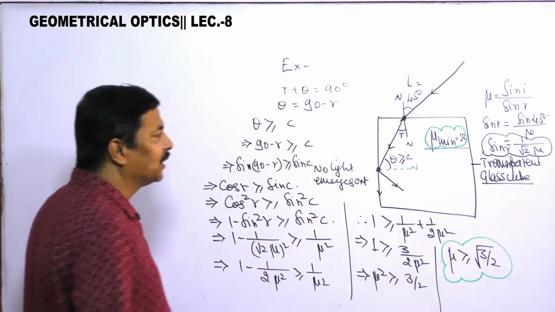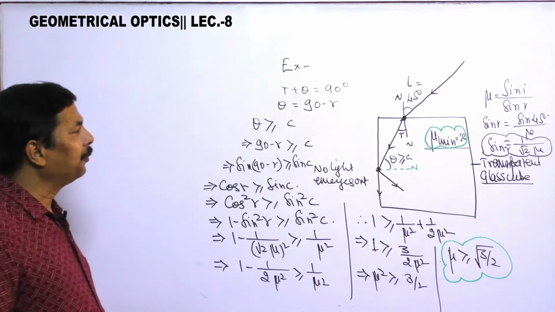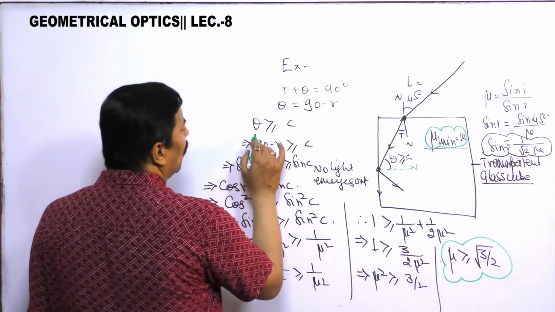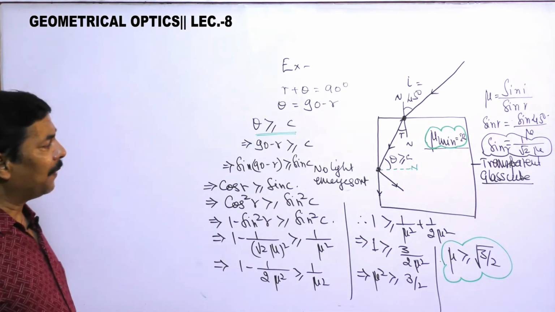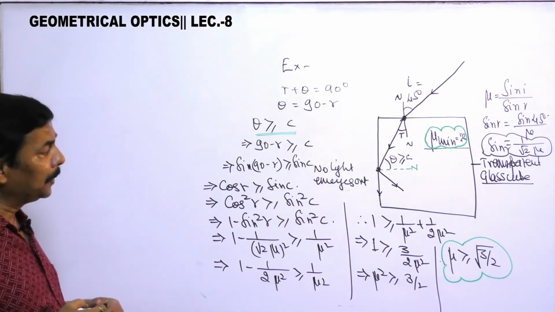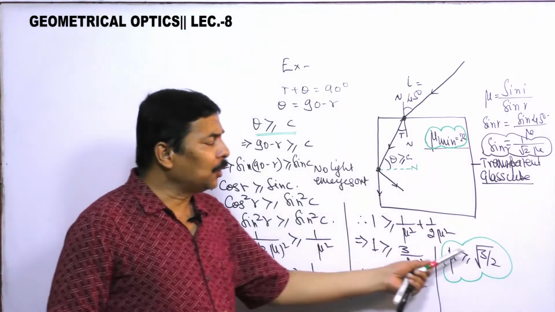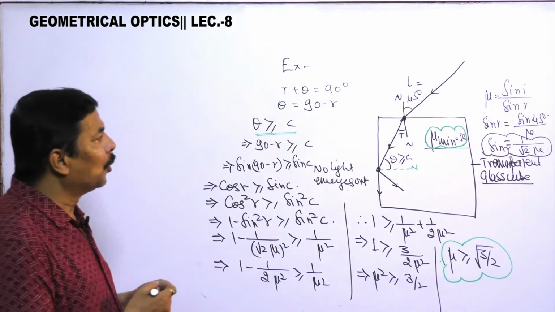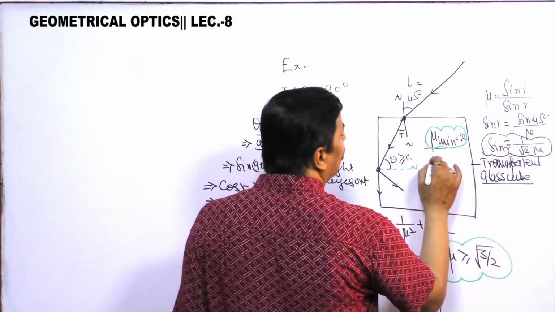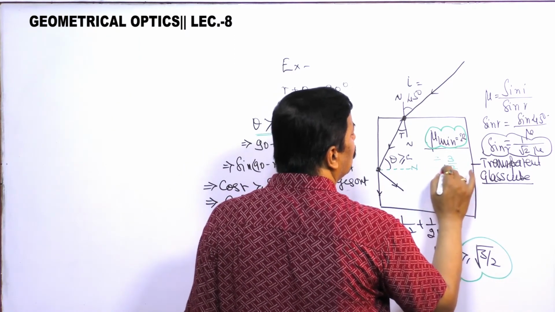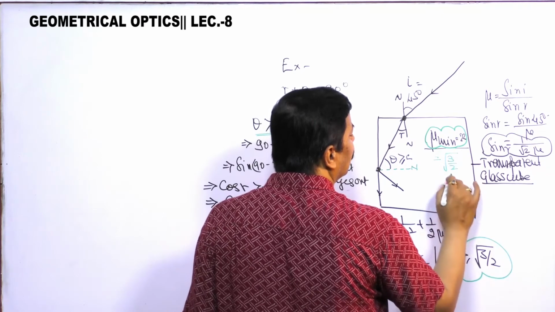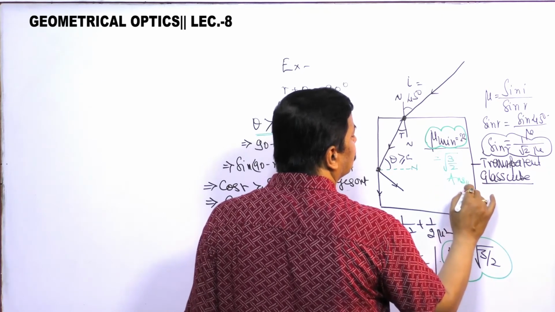Now try to understand the value of mu. This is the condition of total internal reflection that I have applied. Now the value of mu should be greater than or equal to root of 3 by 2. So mu minimum is equal to root of 3 by 2, and this should be our answer.